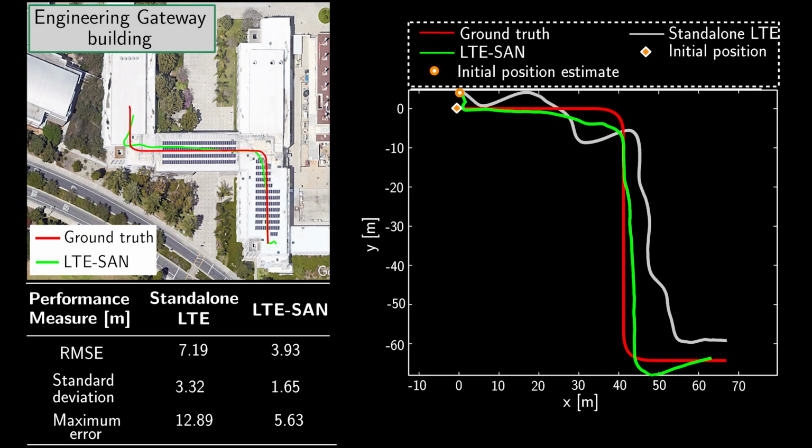This top view of the results shows the performance of a standalone LTE receiver in white and the proposed LTE synthetic aperture approach in green versus the ground truth in red. The position root mean squared error of the standalone LTE receiver is 7.19 meters. Here, a standalone LTE solution means that the LTE did not use a synthetic aperture-based spatial discrimination. By including the proposed framework, the error was reduced to 3.93 meters.